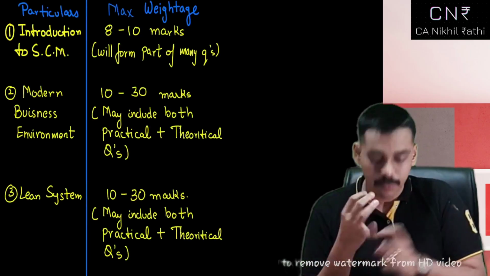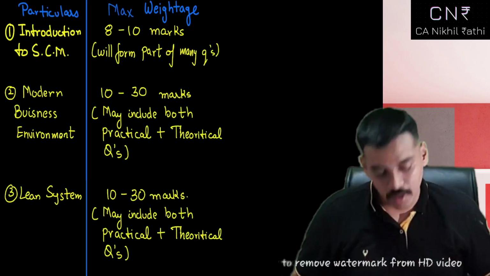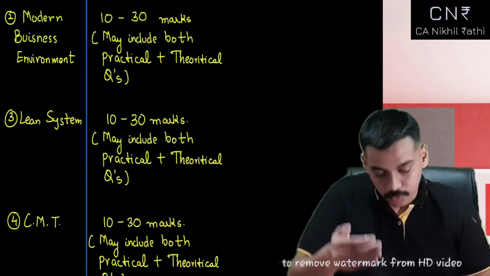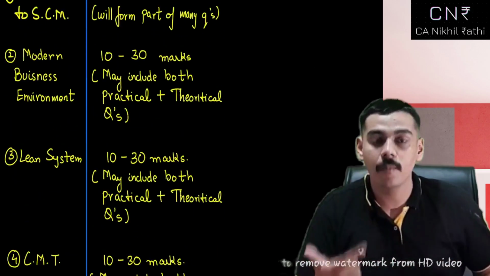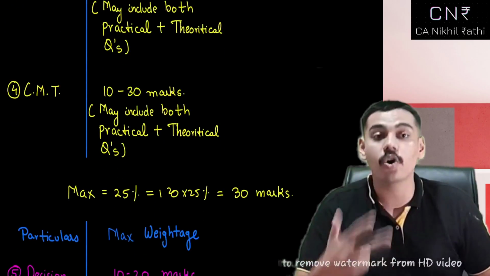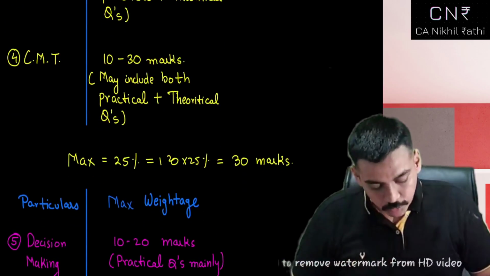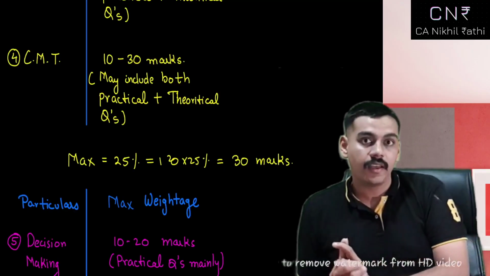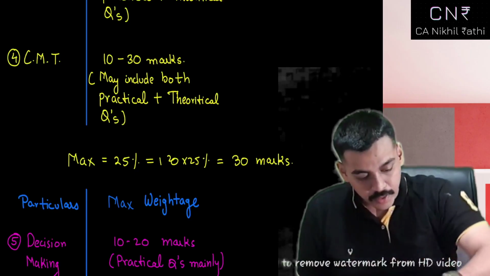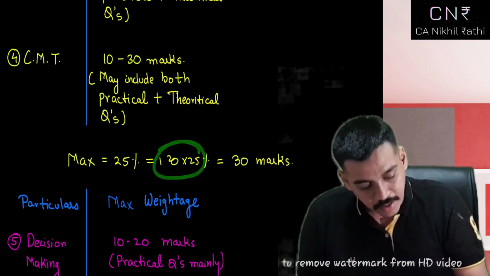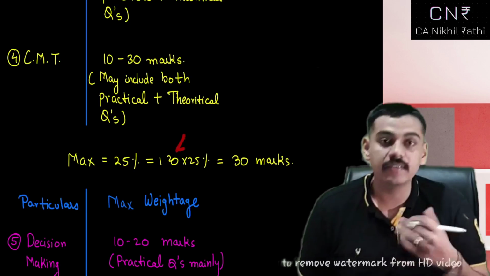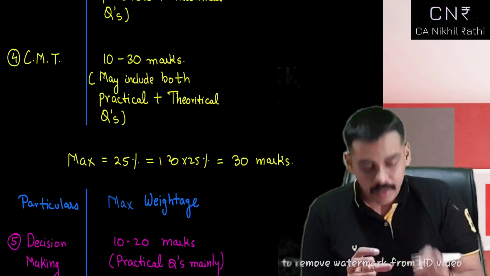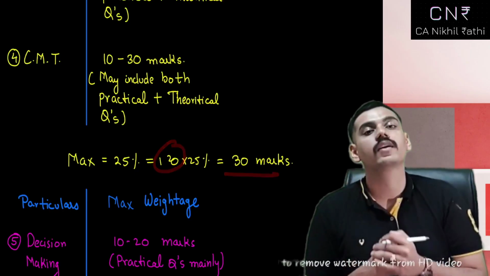Now the first chapter, introduction to SCM. ICAI has said that these four chapters, that is introduction to SCM, modern business environment, lean system and cost management techniques, all those four chapters can be asked for a maximum of 25%. Even if we consider 25% of 120 marks, which is considering your additional question, the question that you're supposed to leave, it comes to 30 marks.